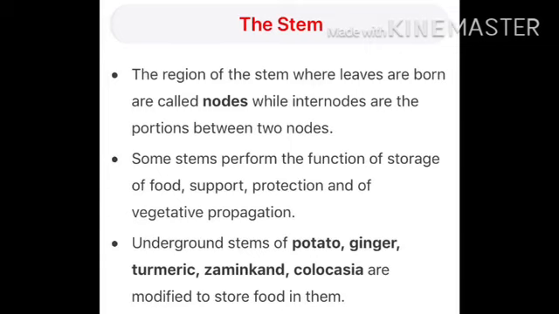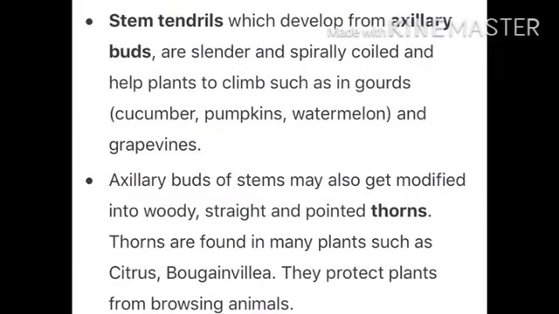Some modified stems can make food; plants like cactus and prickly pear can perform all the functions of the leaf by their modified stem. Stem tendrils, which develop from axillary buds, are cylindrical and spirally coiled and help the plant to climb, such as in cucumber, pumpkin, watermelon and grapevines.